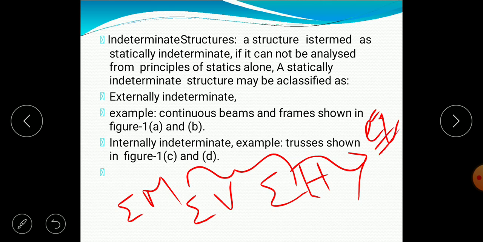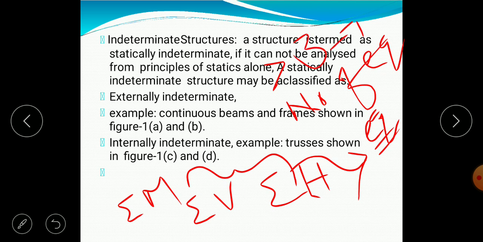If these equations satisfy the unknown reactions in a particular beam, then that structure is determinate. If the number of unknowns is greater than 3, then it is indeterminate. Okay, so that is an indeterminate structure.